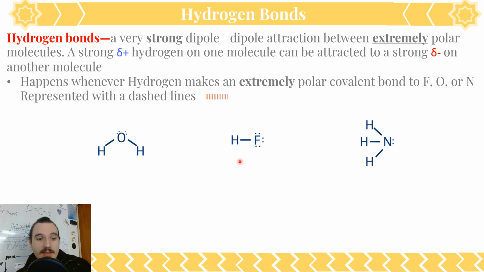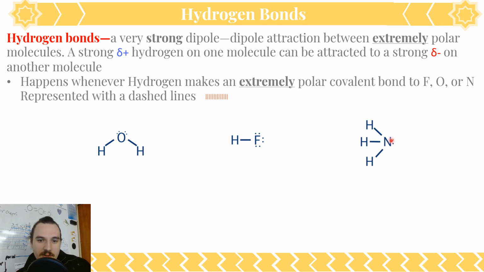HF, this is considered as having dipole-dipole forces, but this is also a very, very strong dipole-dipole force, so strong that it's got a separate name called hydrogen bonds. This happens when a very strong partial positive on hydrogen can be attracted to a very strong partial negative on another molecule. And this only happens when hydrogen makes an extremely polar bond to fluorine, oxygen, or nitrogen.